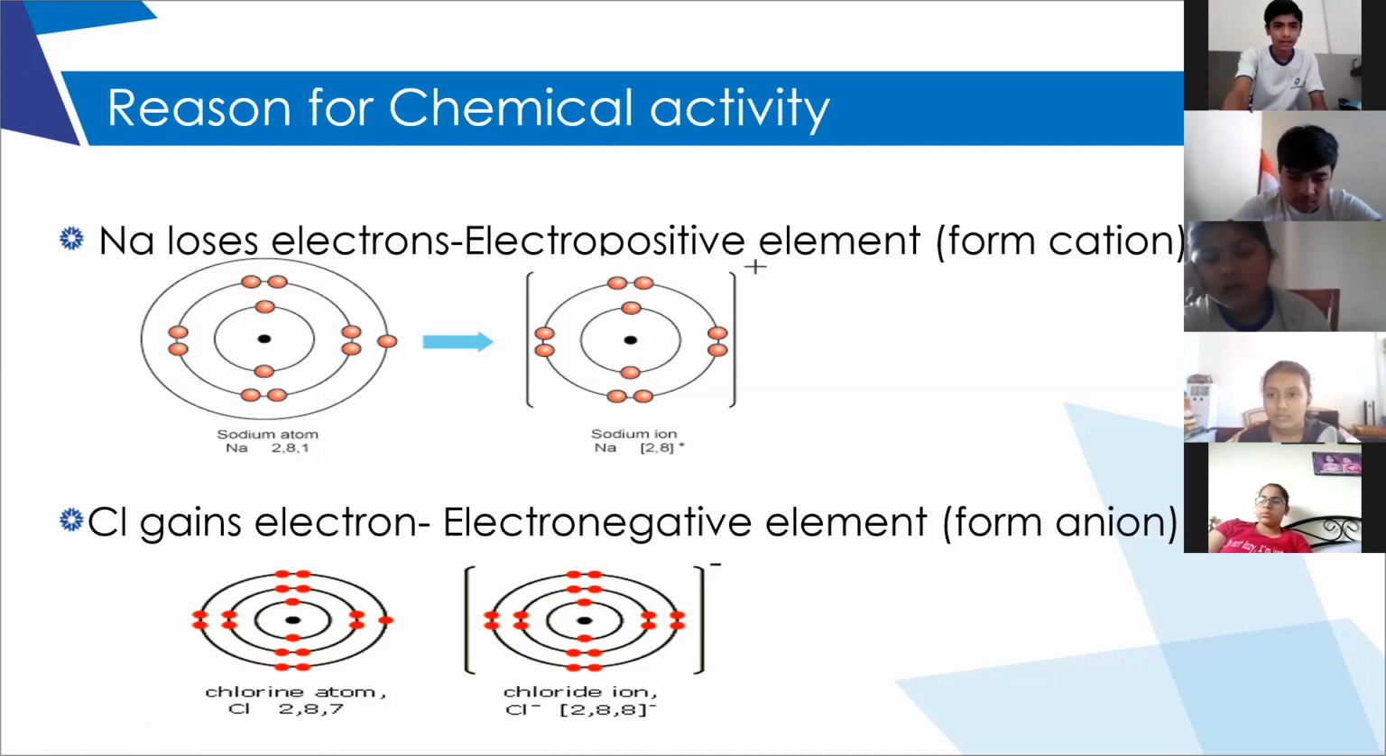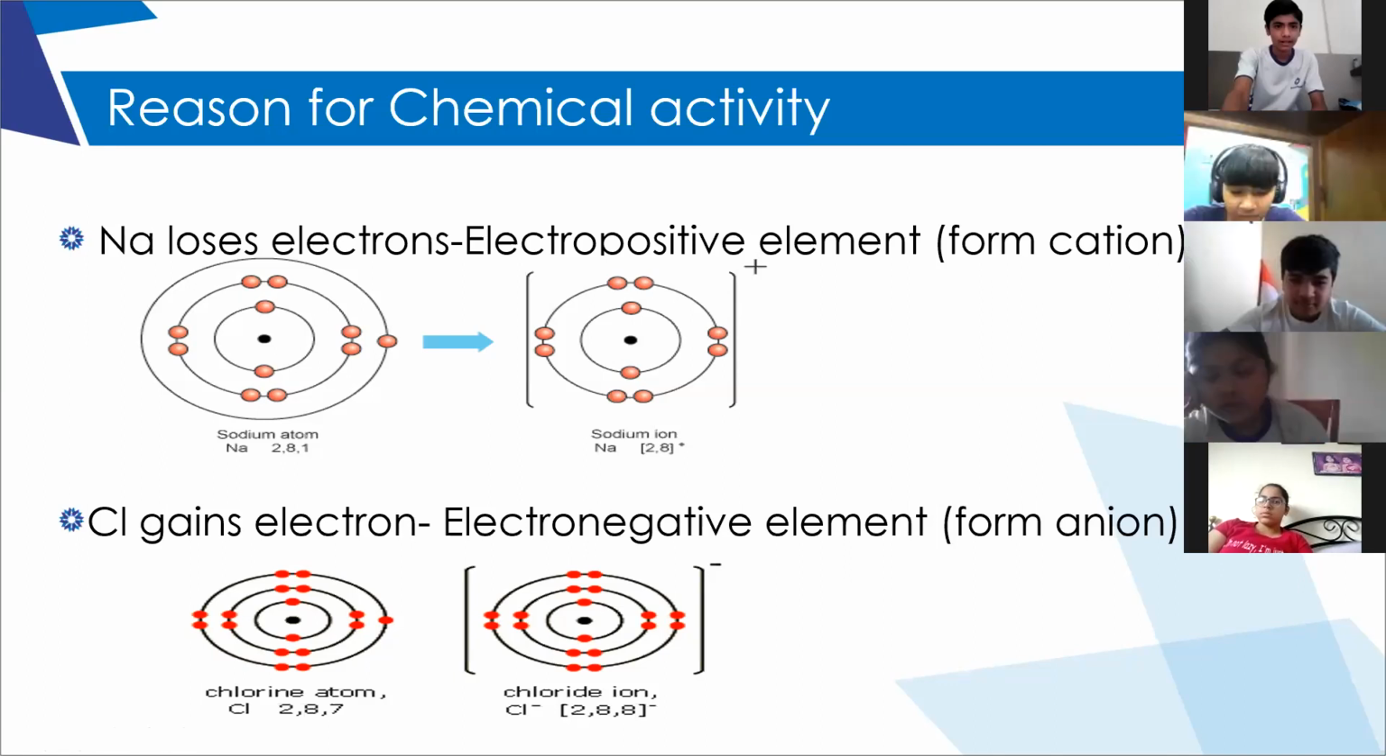Is the concept clear? Electropositive and electronegative elements. Electropositive elements form cations. The number of electrons they lose will be their charge. That will be their valency also.